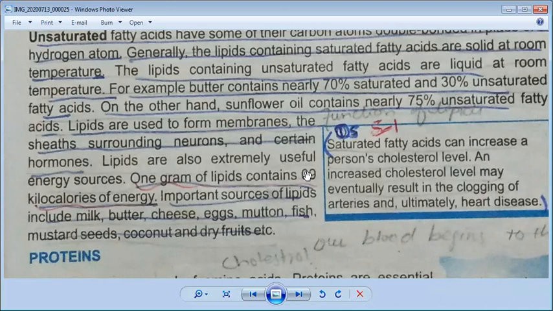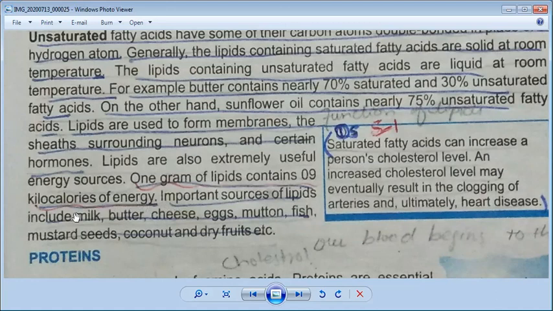If you observe the different things you get from the market for eating, and look at their boxes, you can see this detail written: proteins are 2 kilocalories, how much fat is present in them, how much carbohydrate is present. So if we use 1 gram of lipid, it produces 9 kilocalories of energy inside our body. So this is also very important. Okay, this is the energy level of lipids.